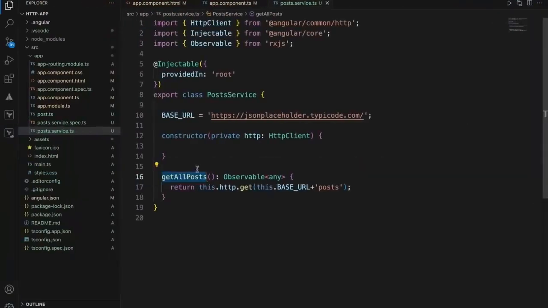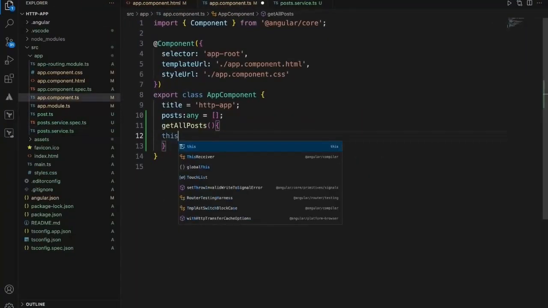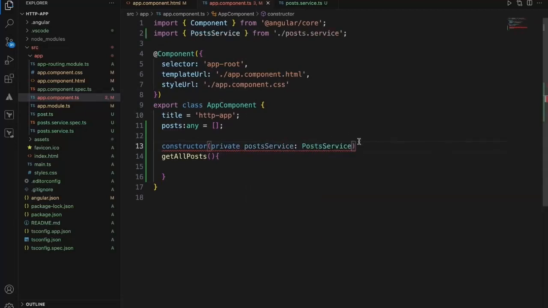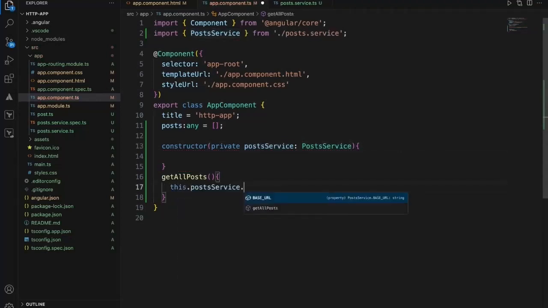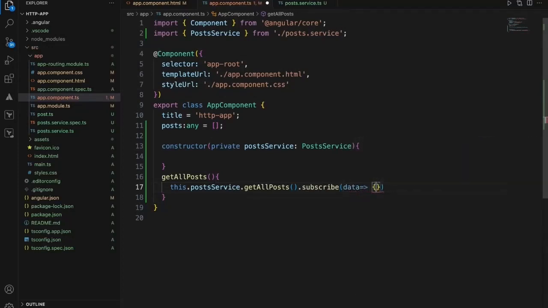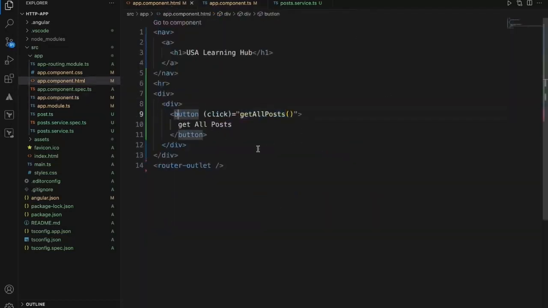Now I'm going to call this. Before I call this method, I need to first inject the service into the constructor. It is post service, so I'm importing this post service and injecting it into the constructor. Now I can call this method get all posts. Since it is observable, I need to subscribe to it. Once I subscribe, I'll get the data in the pipe format. Once I get it, I need to assign this data to the list of posts. Right now I have posts, which is a list.